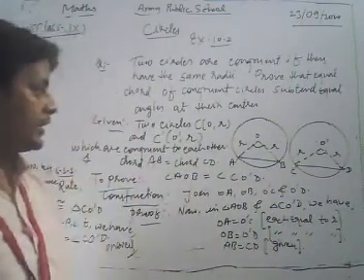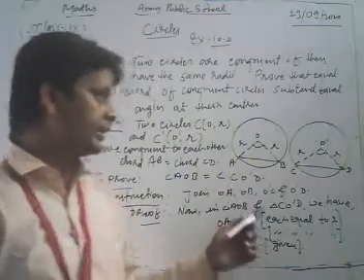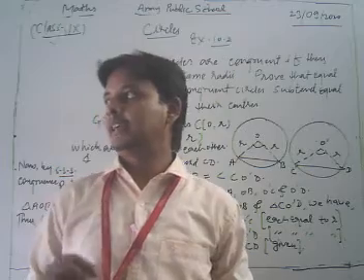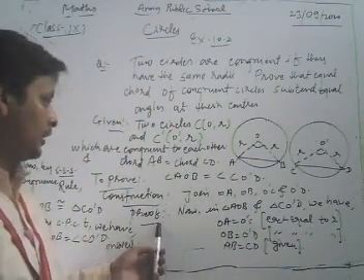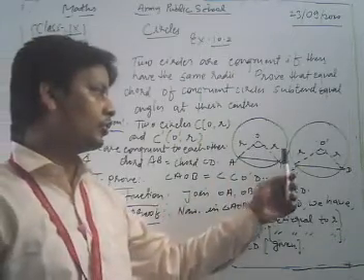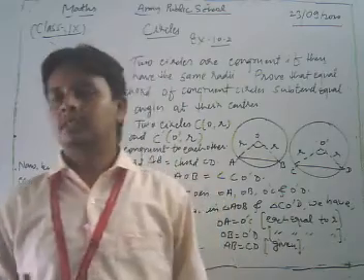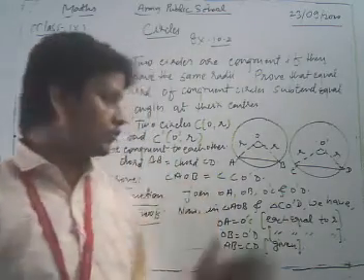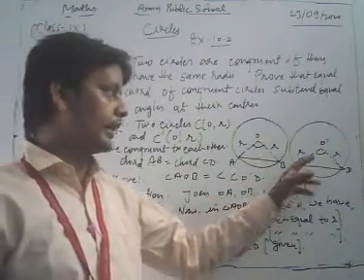In this way, dear friends, we can say that by the side congruence criterion we have triangle AOB congruent to triangle CO'D. If these are congruent to each other, then by CPCT angle AOB must be equal to angle CO'D.